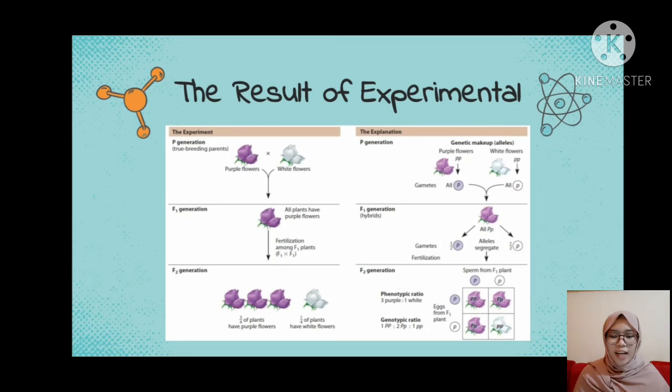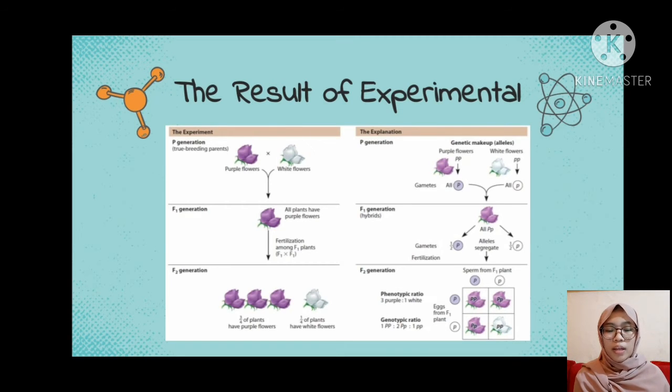The genetic explanation is that alleles make up the flowers. The cross of purple flowers with white flowers has gametes, all P for the purple flowers and all p for the white flowers. So the F1 generation's result is all purple flowers.